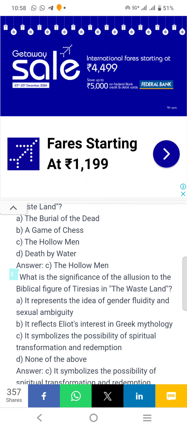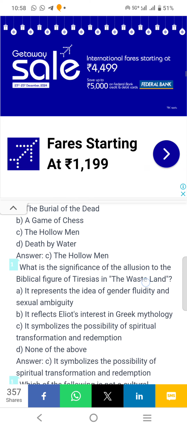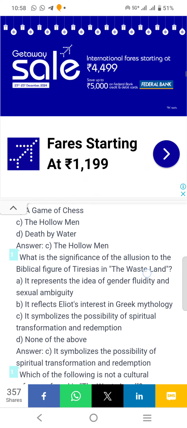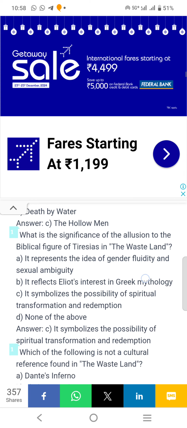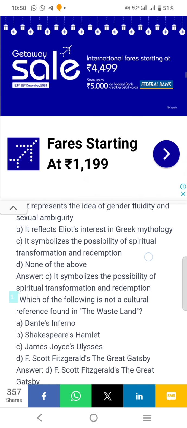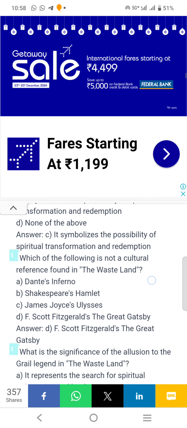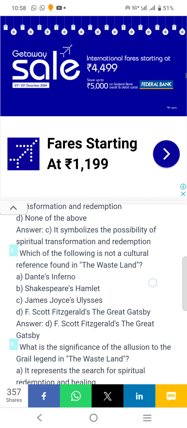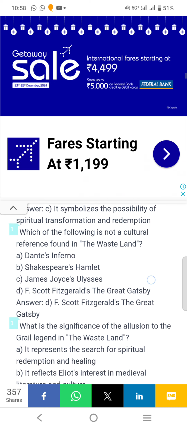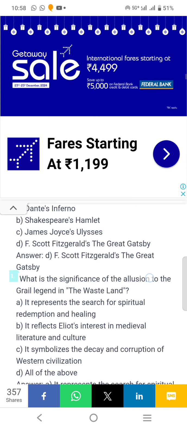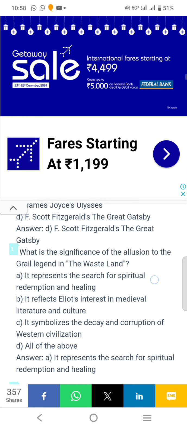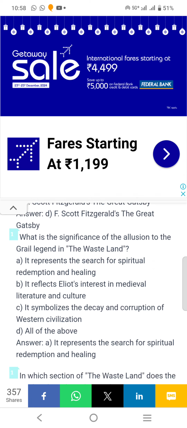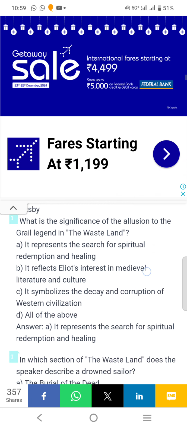What is the significance of the allusion to the biblical figure of Tarsus in The Waste Land? So answer C. It symbolizes the possibility of spiritual transformation and redemption. Which of the following is not a cultural reference found in The Waste Land? Answer D. Fitzgerald's The Great Gatsby. What is the significance of the allusion to the Grail legend in The Waste Land? Answer is A. It represents the search for spiritual redemption and healing.